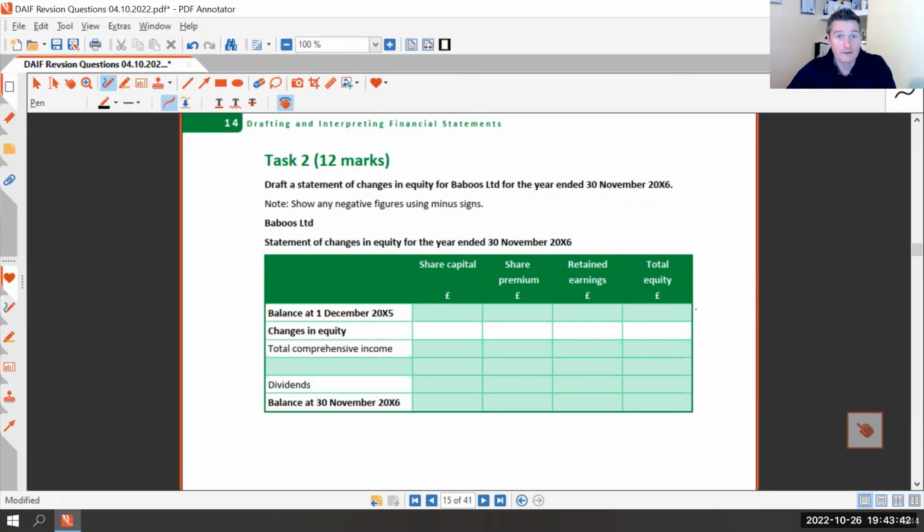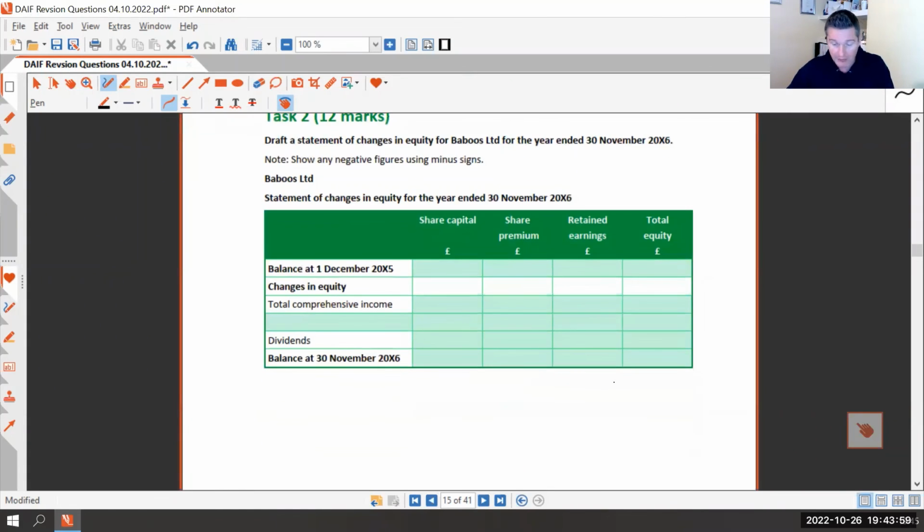Just stick the numbers in. Don't go changing things or anything like that. Just stick your numbers in. So we're going to put in our statement of change in equity. We've got share capital, share premium, retained earnings, and just total. Now, my memory is not so great. Let's scroll back up. So we need our opening balances: share capital, share premium, and retained earnings.